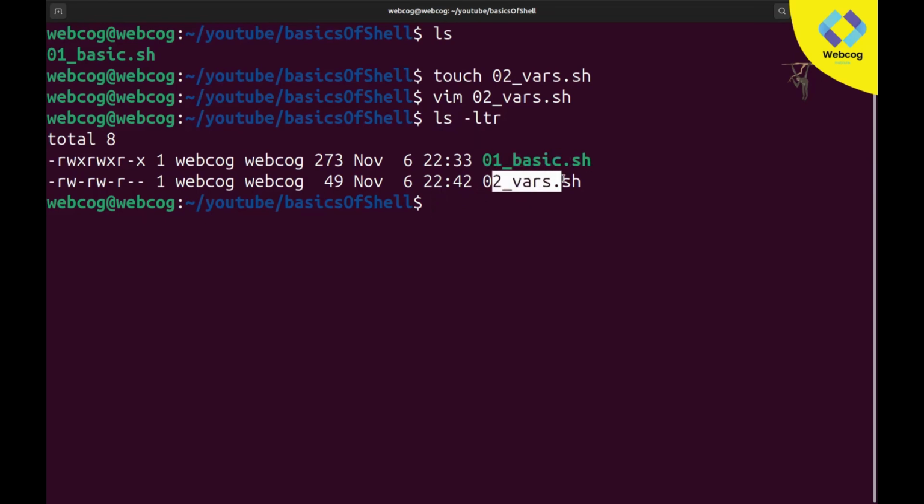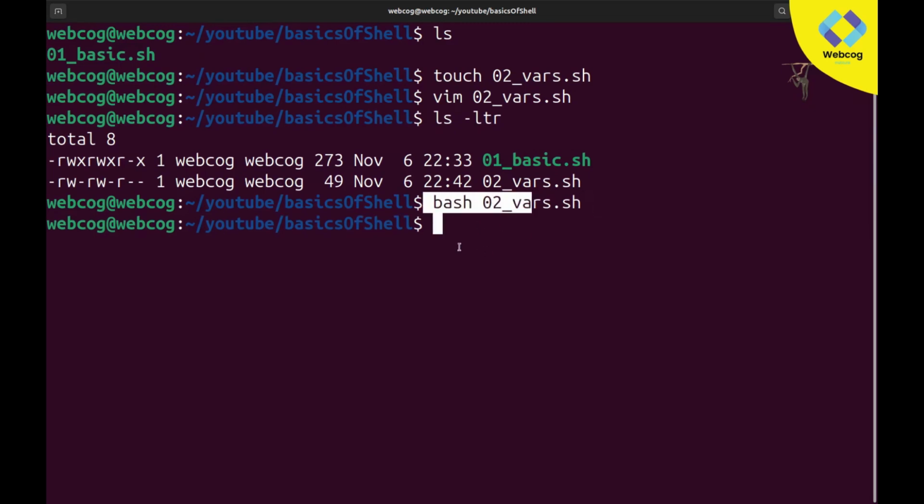But this file still does not have execution permission. You need to give execution permission, but I am not going to do that now. I am simply going to use bash 02_vars.sh and enter, and you can see this file is working successfully. It's not giving us any output because we did not write any logic which will give us output.